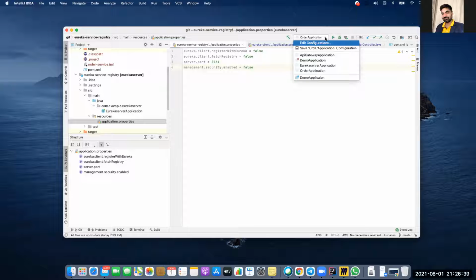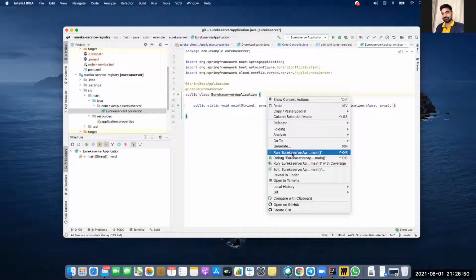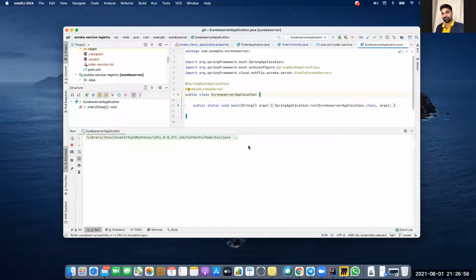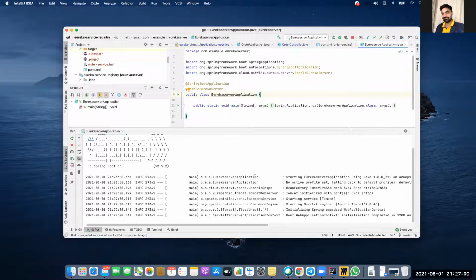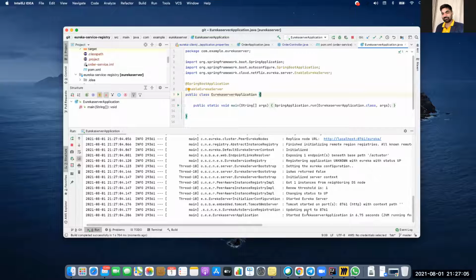You can use Eclipse, you can use IntelliJ. It's up to you. I'm starting it as a Java application. You can do it directly here, like run as, if you are using the Eureka server main. If I do that, now you will see what will happen. It will take a few seconds to start, and you see your application is started. Eureka server on Tomcat started on 8761.